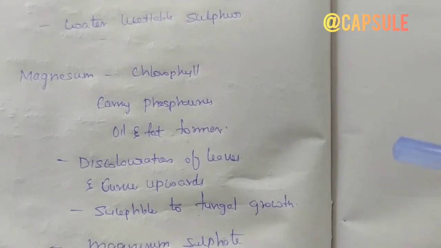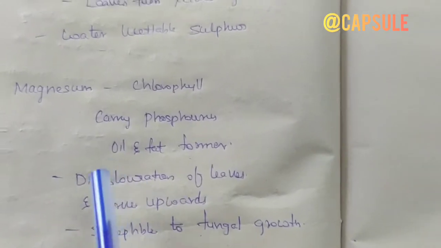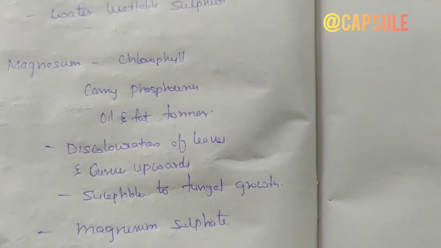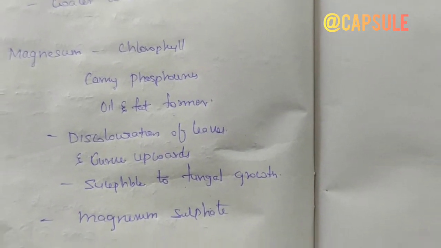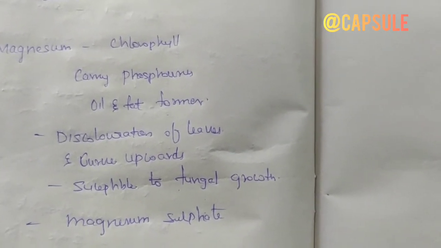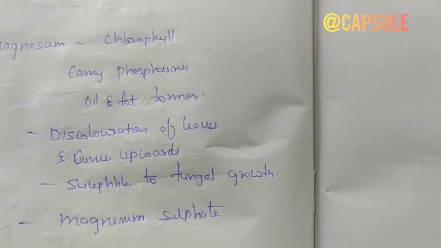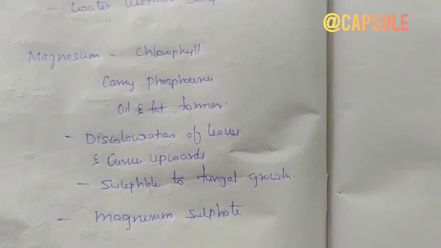Magnesium also carries out other functions like carrying phosphorus. It also forms oil and fat. Deficiency of magnesium leads to discoloration of leaves, and the leaves will curve upwards. Deficiency also leads to fungal growth on the plant leaves, and magnesium is available as magnesium sulfate.